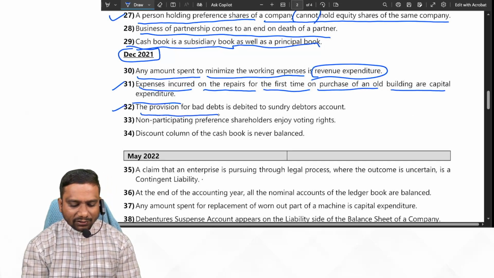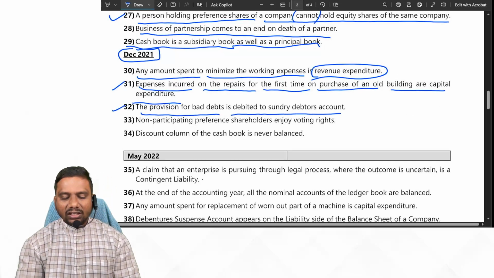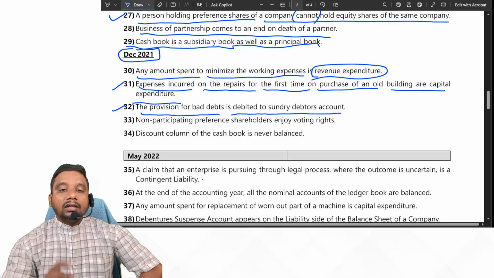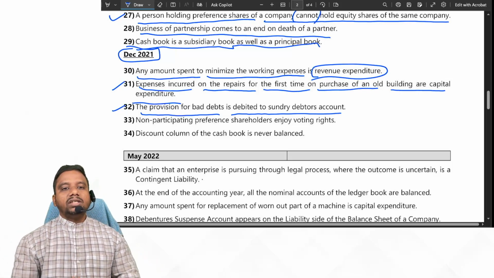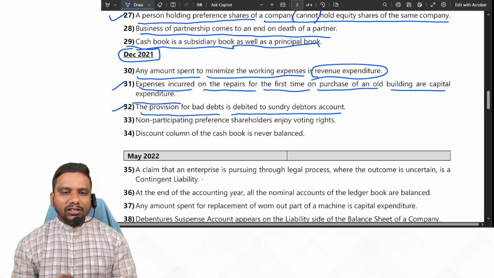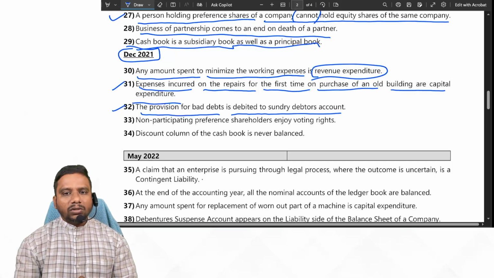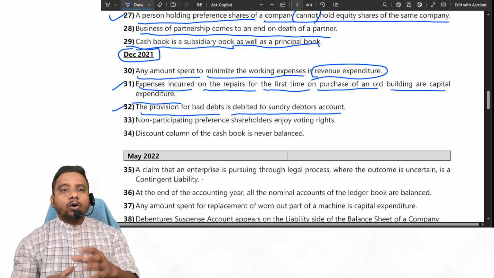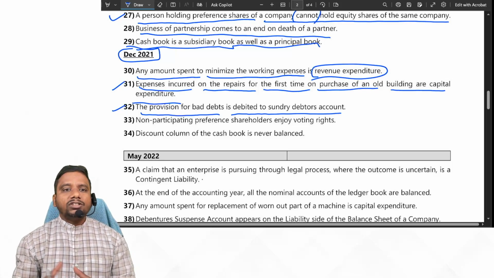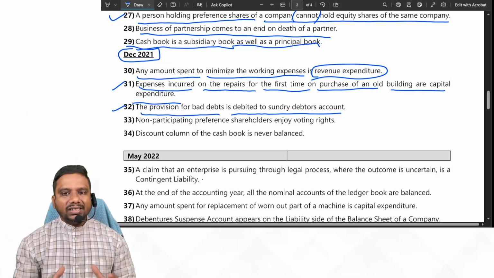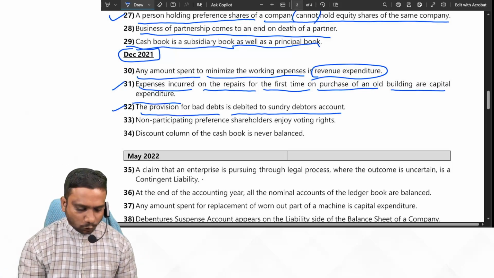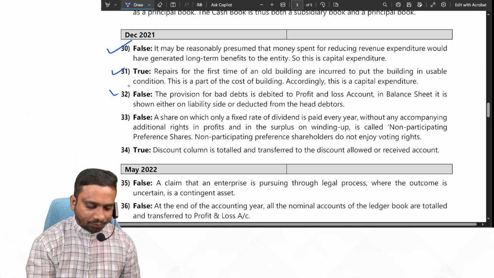Next one. Provision for bad debts is debited to sundry debtors account. No. Bad debts are debited to sundry debtors account, because at the time of bad debts, what is the entry we record? Bad debts account debit to debtors account. But at the time of recording the entry for provision, what is the entry we record? Tell me. Profit and loss account debit to provision for doubtful debts. Yes or no, students? So the given statement is false.